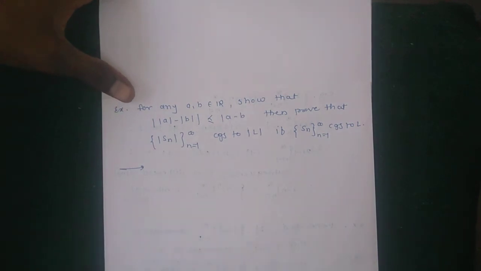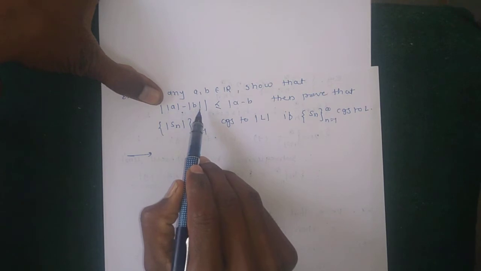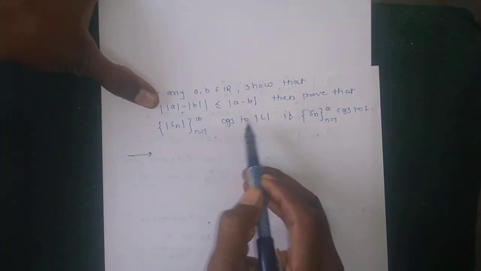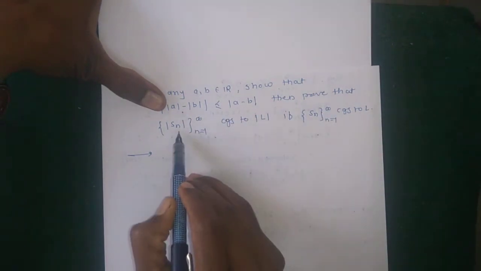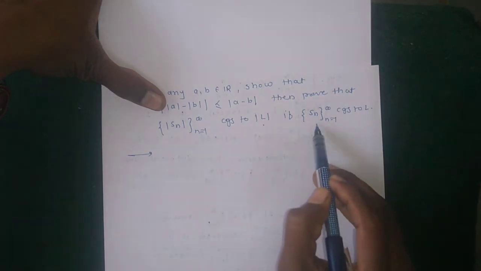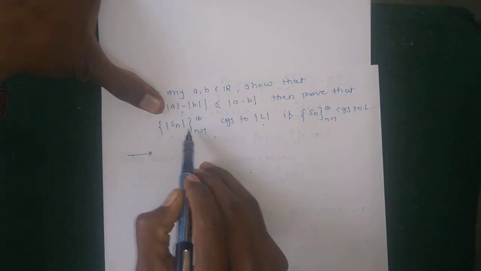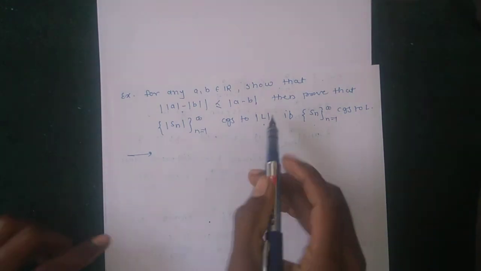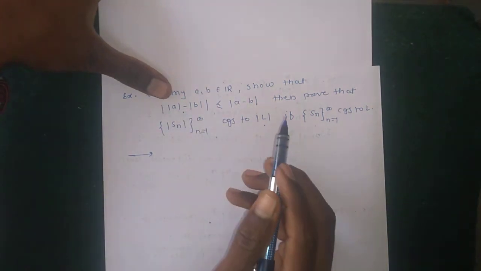Here in this example, firstly we prove that ||a| minus |b|| is less than or equal to |a minus b|, and then using this result we show that |Sn| converges to |L| if Sn is a sequence that converges to L, meaning that if this sequence converges to L, then |Sn| also converges to |L|. So firstly we prove that ||a| minus |b|| is less than or equal to |a minus b|.